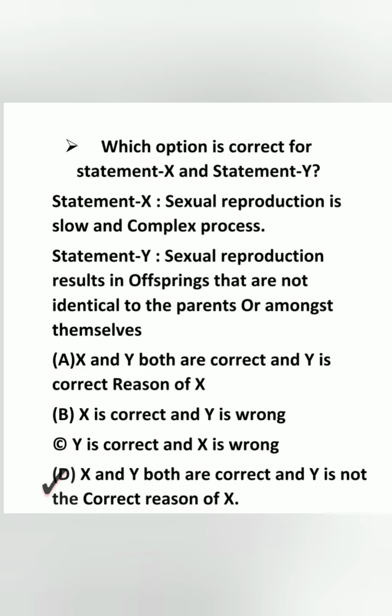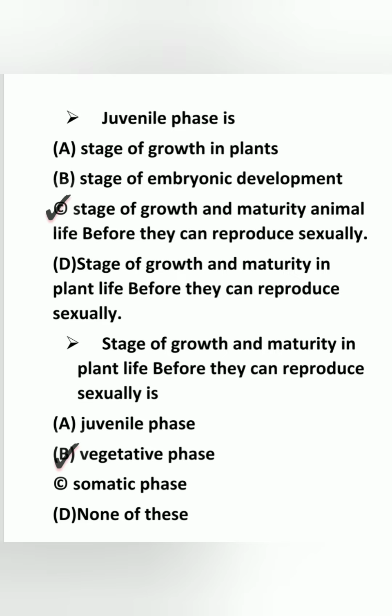Here the answer is option D. X and Y both are correct and Y is not the correct reason for X. The juvenile phase is the stage of growth and maturity in animals before they can reproduce sexually. Next, the stage of growth and maturity in plants before they can reproduce sexually is called the vegetative phase.